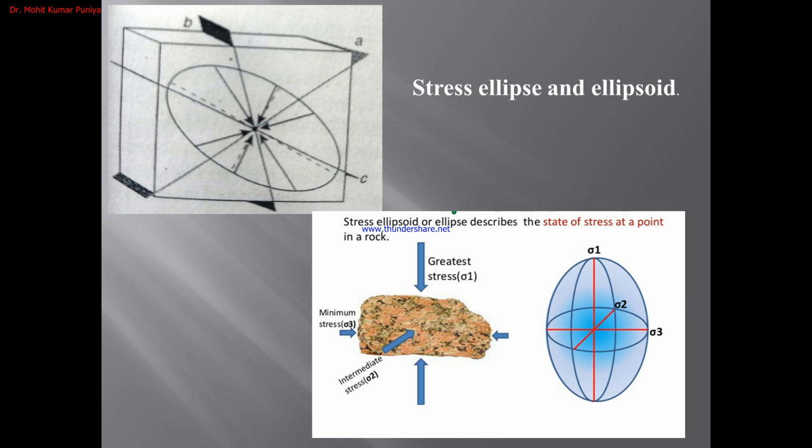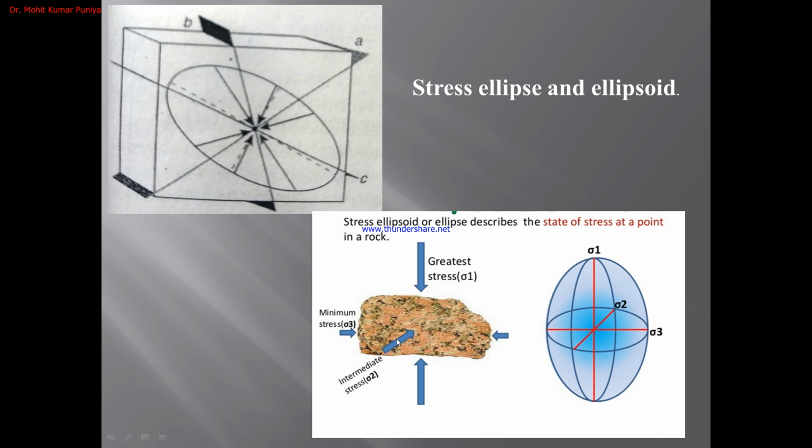Then there are an infinite number of stress vectors, and when we draw the mean vector of each plane on a point like this, an ellipse emerges in 2D. An ellipse emerges in two dimensions. The ellipse is called the stress ellipse and the ellipsoid is called the stress ellipsoid. So in the stress ellipsoid we can represent the sigma 1, sigma 2 and sigma 3 axes also. Sigma 1 is the principal stress axis, sigma 2 is intermediate and sigma 3 is the minor stress axis.